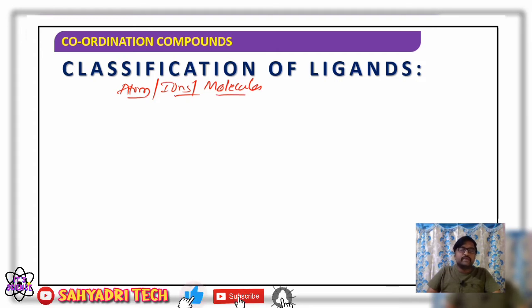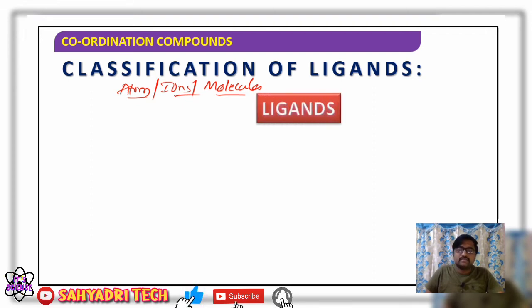It means we have a wide variety, a wide range of options for a ligand. Atoms may act as a ligand, ions may act as a ligand, and even molecules also act as a ligand. Therefore, it is necessary to classify the ligands, as we have a wide range of existence.